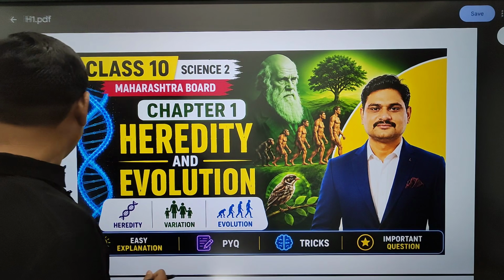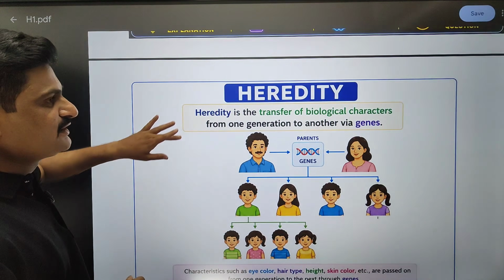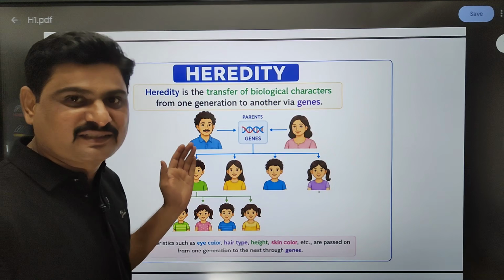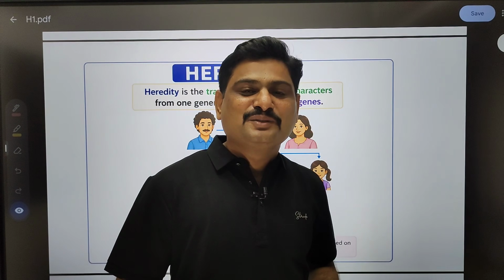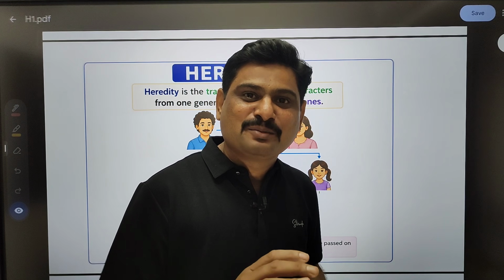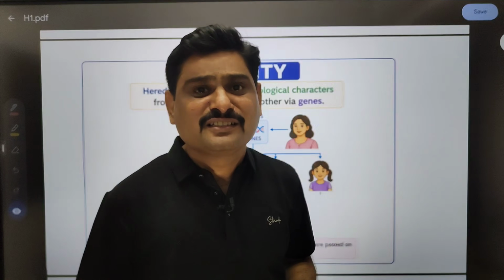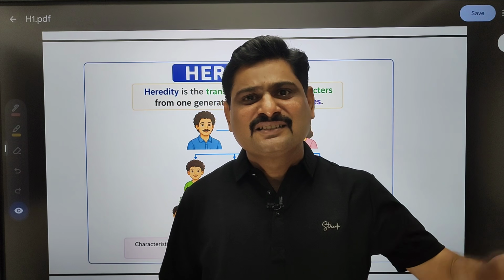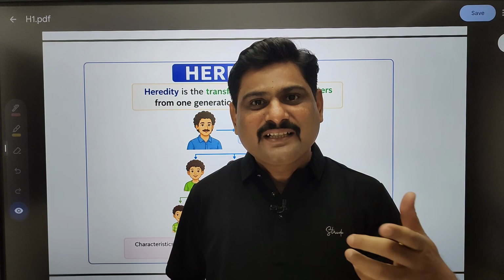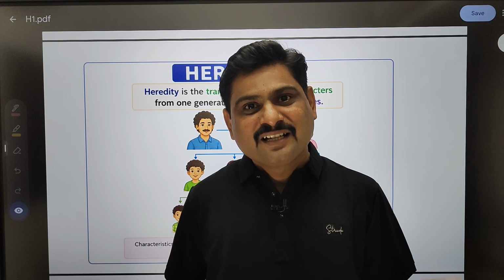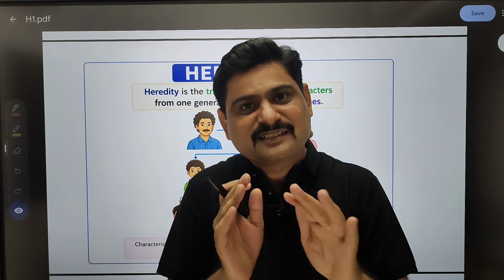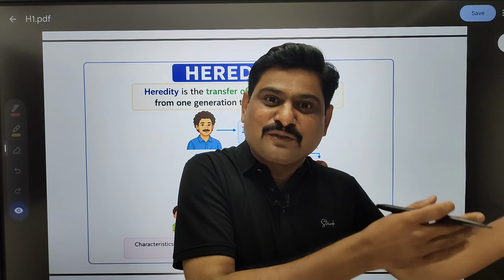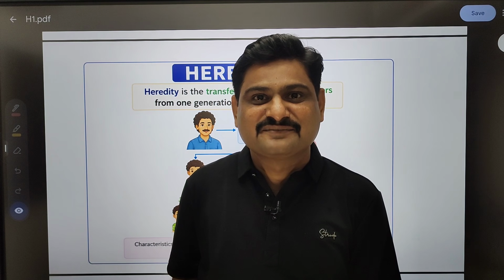In this chapter, the first concept is related to heredity. If you remember, children, in 9th standard we discussed somewhat the same concept in chapter number 16. Usually, if you attend any program or marriage function, many relatives will be there. They will say, "Arey, you look like your father, you look like your mother." Why do they pass such comments? Because you have some characters similar to your parents. Parental characters are passing from their generation to your generation.